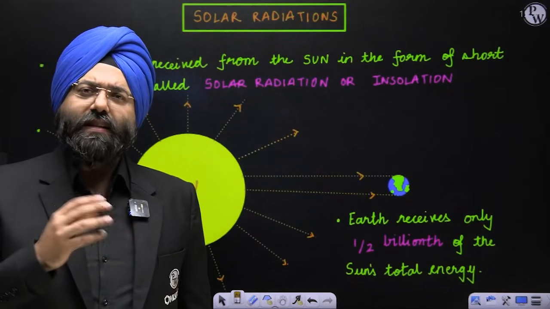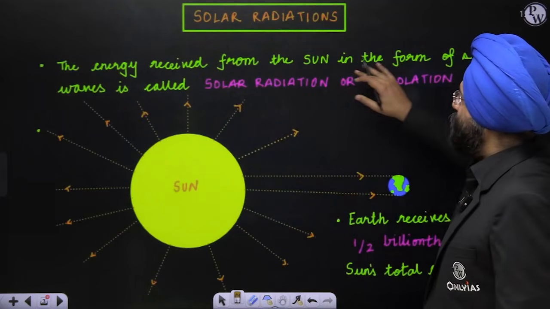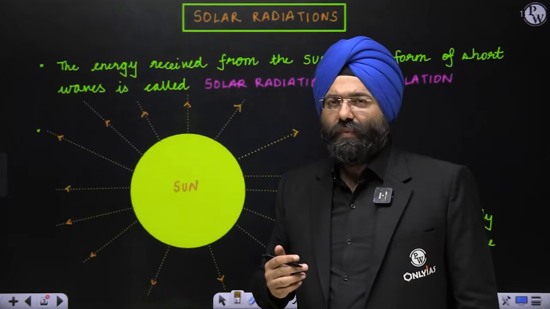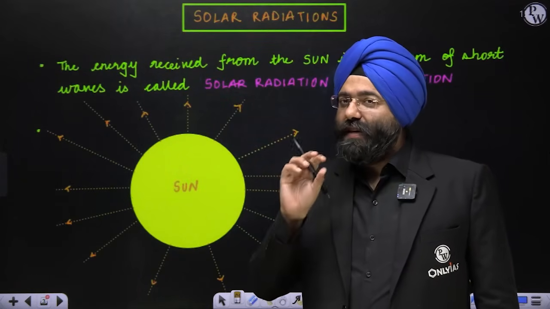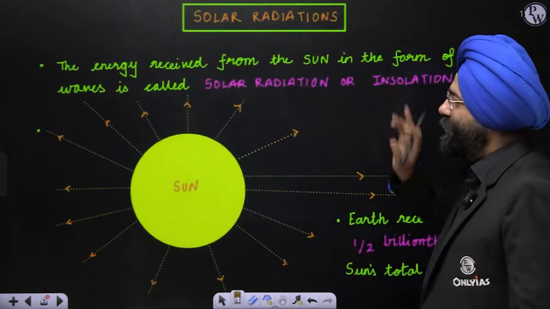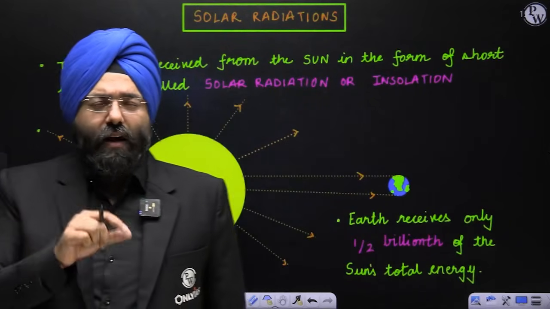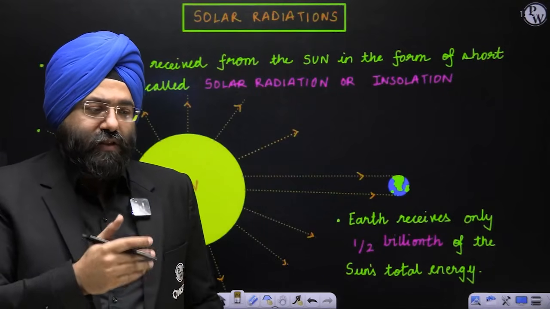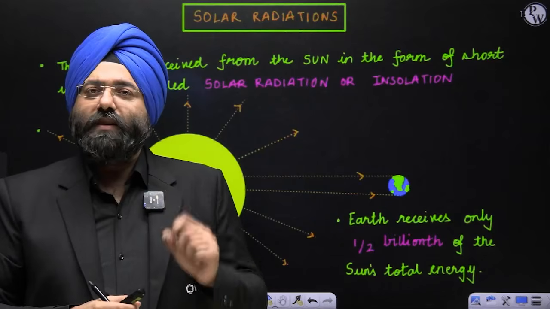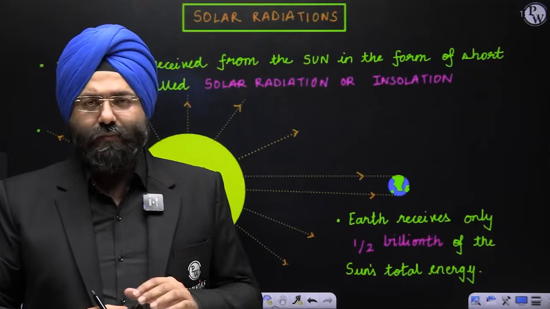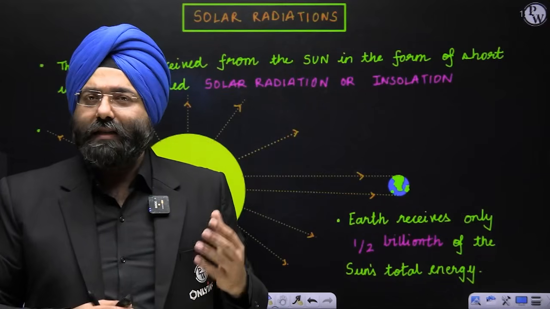Please understand what these words are basically saying: it is the energy received from the sun in the form of short waves. The energy which is being received by us is basically referred to as the solar radiation or the insolation. You have heard this word, short wave, and with terrestrial radiation, that means the radiation given out by the earth, you will hear the word long wave. We will study this concept later on. But meanwhile, in simple words, the energy that is received from the sun is referred to as the solar radiation or the insolation.